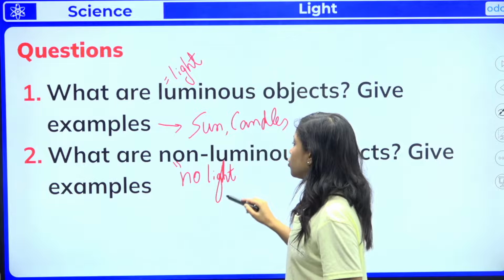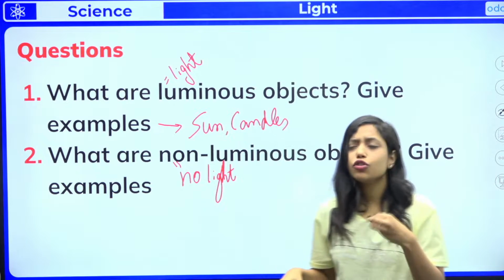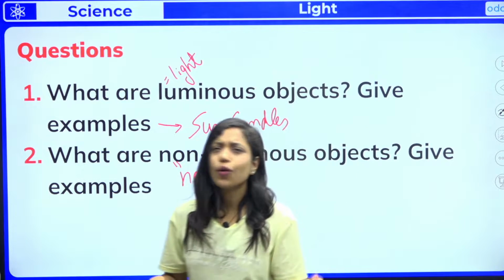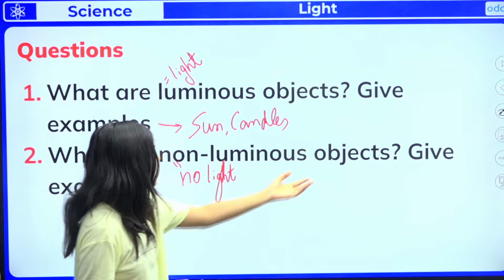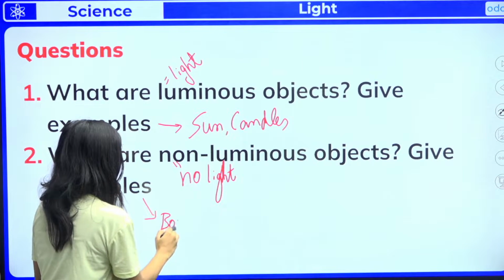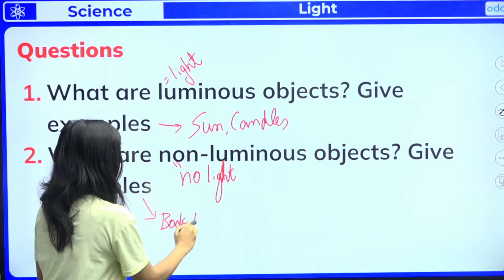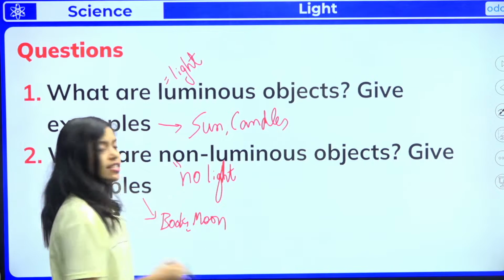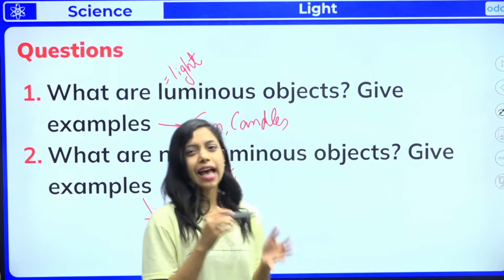Objects which do not emit light of their own are called non-luminous objects. Examples, you can write: books, and you can write the moon also, right? So these are all the examples of luminous and non-luminous objects.